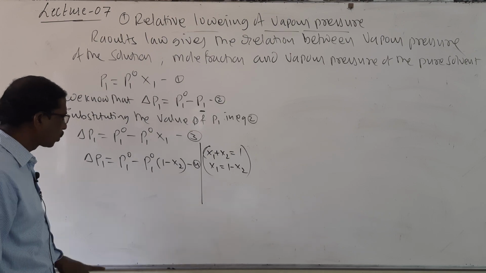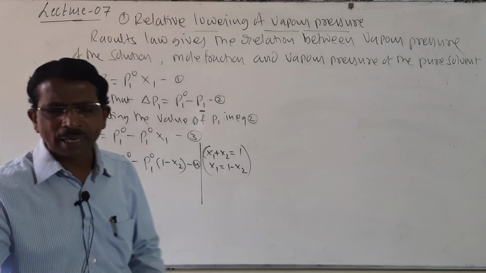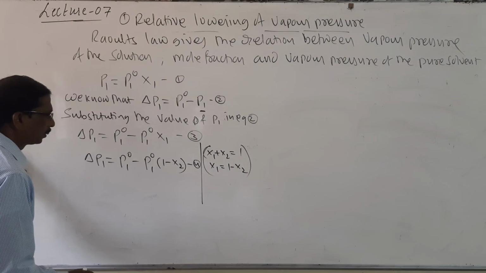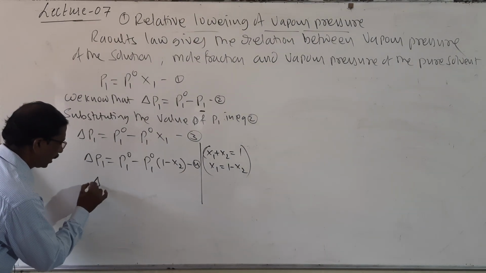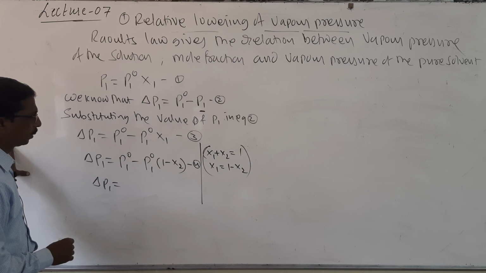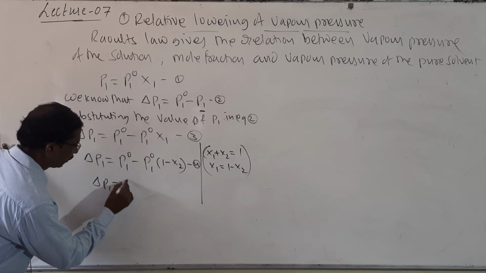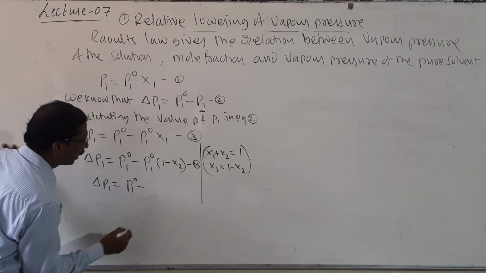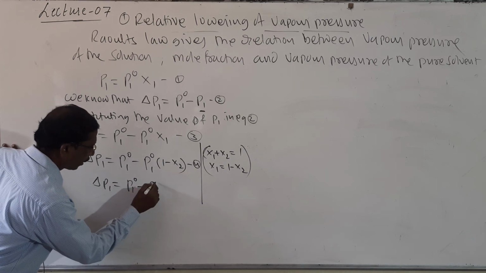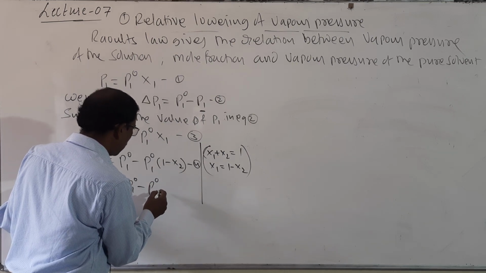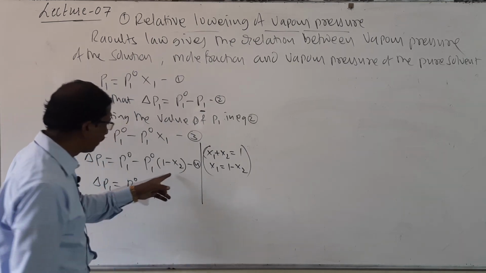Here 1 minus x2. So if you open the bracket, then you will get another equation. So here I will write delta P1 is equal to P1 naught minus P1 naught, and then here it is minus x2, and here common is taken.